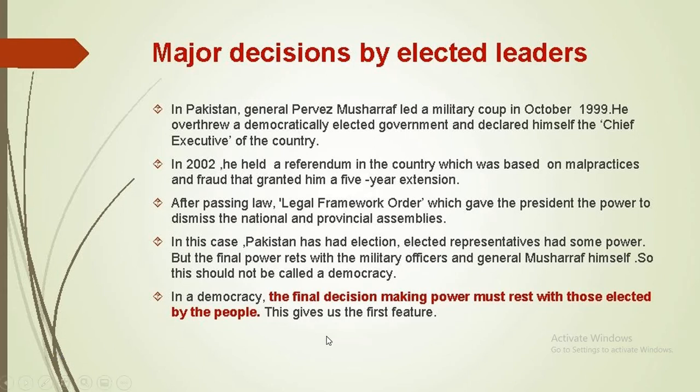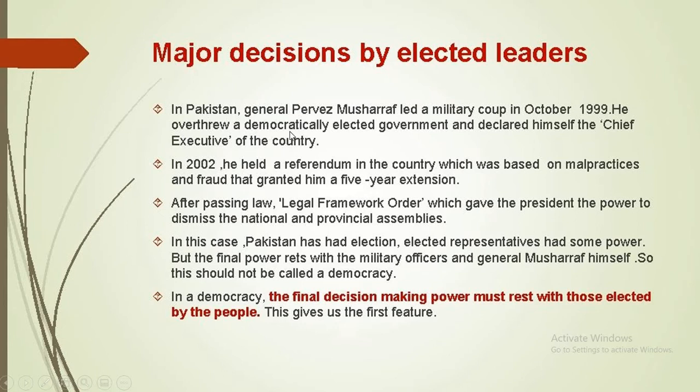And coming to major decisions by elected leaders, what are the major decisions mentioned in this lesson? Here you can see Pakistan. This lesson is almost similar to the first lesson; the topics that came up in the first lesson are the ones we are talking about in this chapter also.